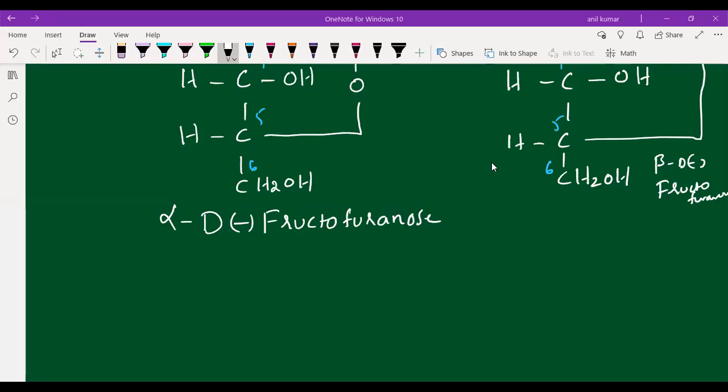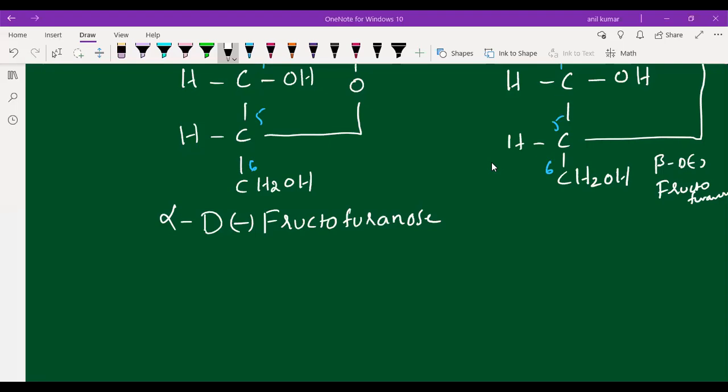In glucose, the configuration is changed at the first carbon. That's why we call it C1 anomers. In fructose, the configuration is changed at the second carbon, so we call it C2 anomers or epimers. I hope you understood, students. C2 anomers are epimers, we used to call it.